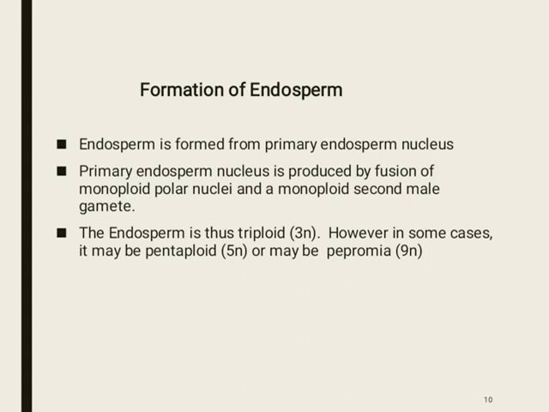The primary endosperm nucleus is produced by fusion of haploid polar nuclei, also known as secondary nucleus, and a haploid second male gamete. Its fusion forms the primary endosperm nucleus. The endosperm is thus triploid, 3N. However, in some cases, it may be pentaploid 5N or it may be 9N.